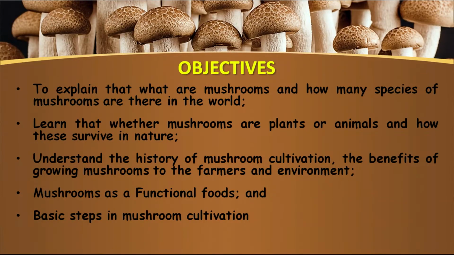Now, the objectives of the introduction to mushrooms. First of all, we will explain what mushrooms are and how many species of mushrooms there are in the world. We will learn whether mushrooms are plants or animals and how they survive in nature. Then we will understand the history of mushroom cultivation, the benefits of growing mushrooms to the farmers and to the environment. We will also come to know about mushrooms as functional food, and at the last we will talk about the basic steps of mushroom cultivation.